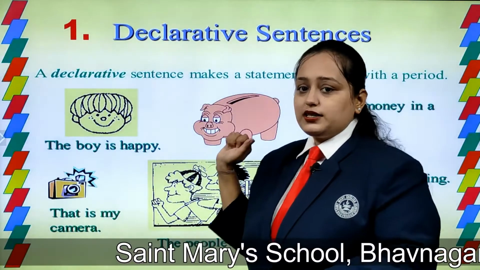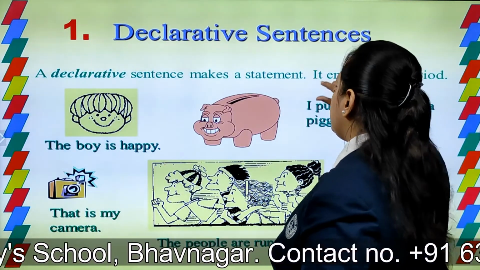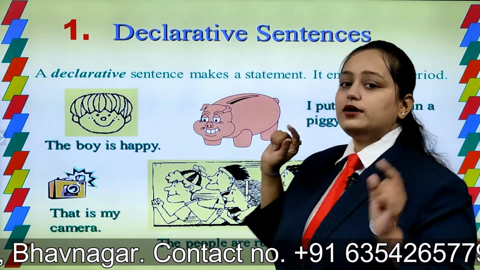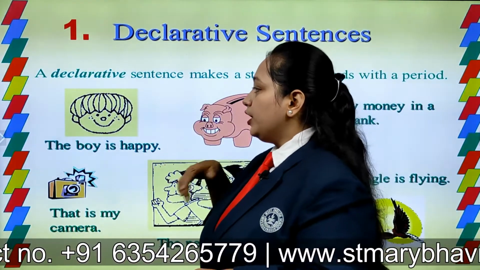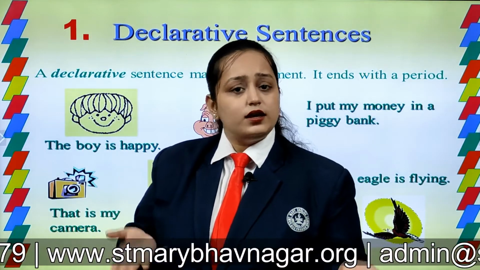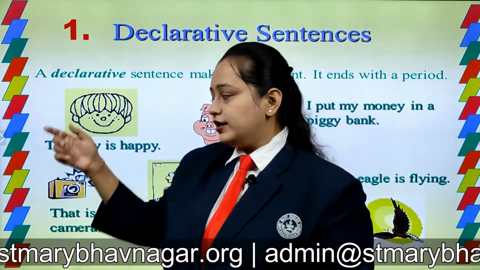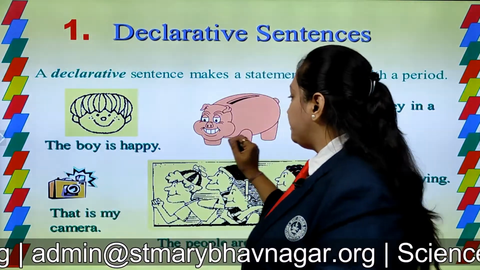Now these are examples of the declarative sentence. A declarative sentence makes a statement and ends with a period. Period means a full stop. Over here, "The boy looks happy." So we are saying the boy is happy. We are declaring it. It is a declarative sentence. "That is my camera."